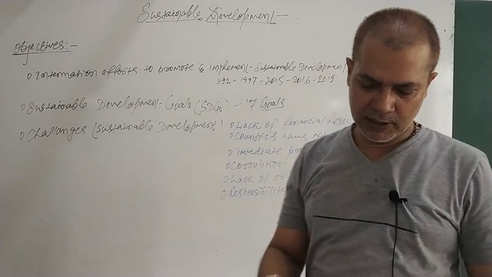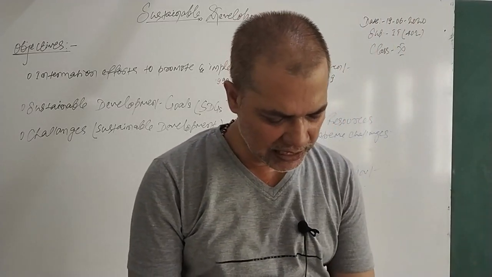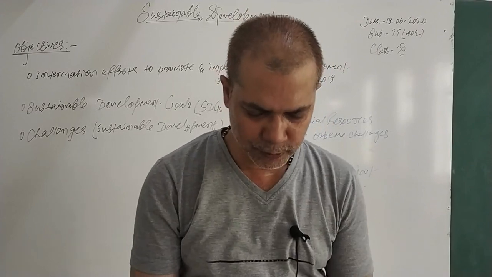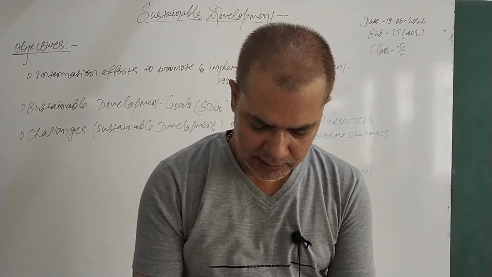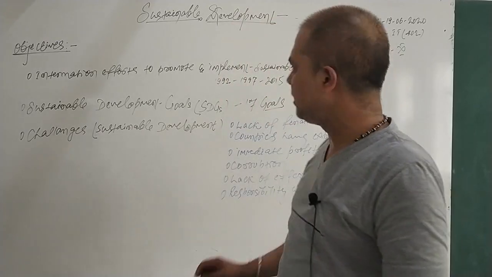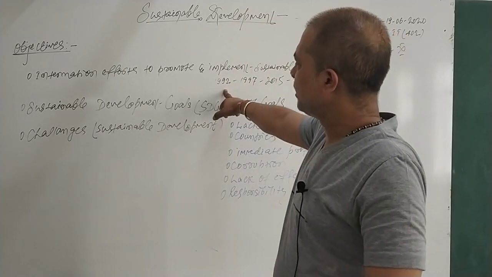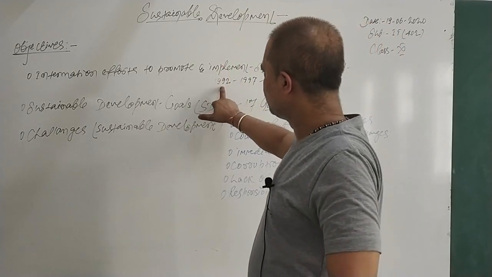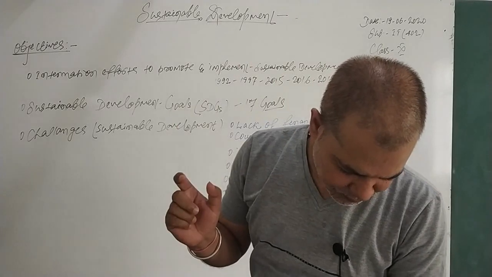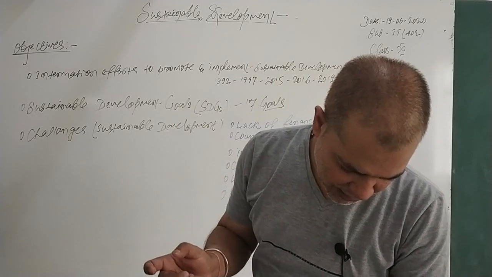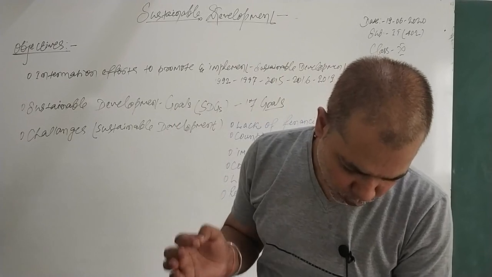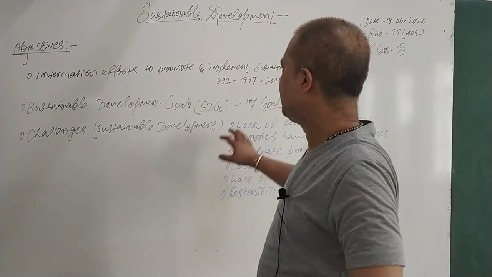And if you want to go into the detail, I'll read it for you. The UN conference on environment and development in 1992 in Rio de Janeiro produced an excellent plan for a more sustainable pattern of development.